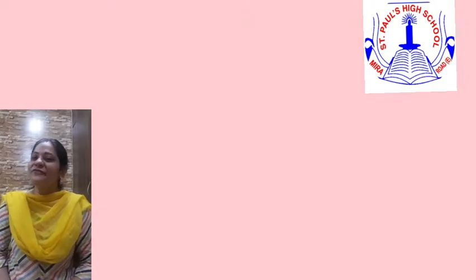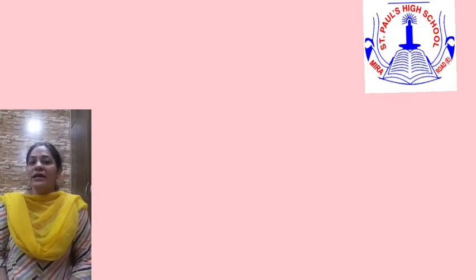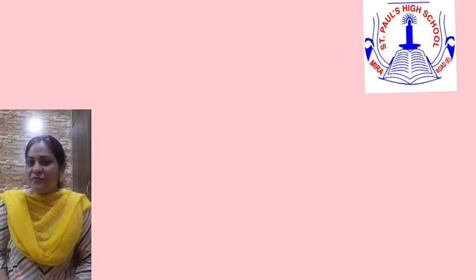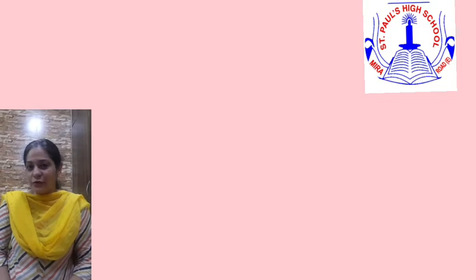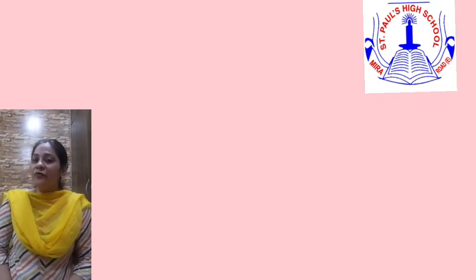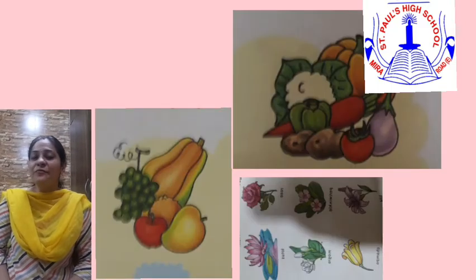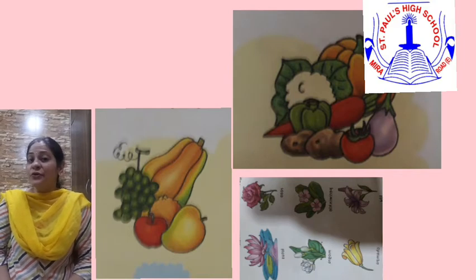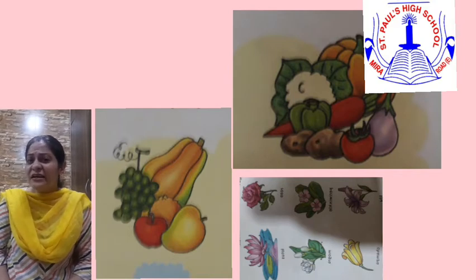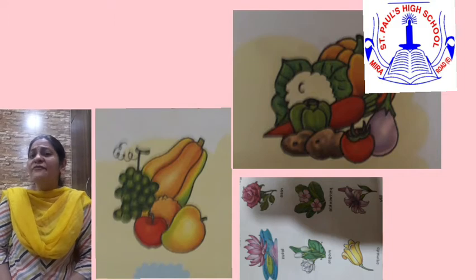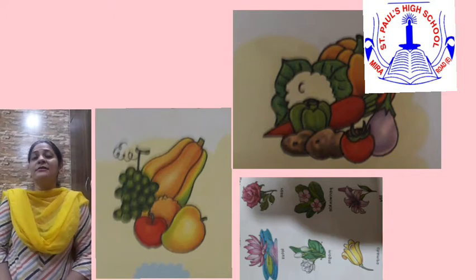So children, we have already learned what the types of plants are and where plants grow, and now we are going to learn about parts of plants. But children, do you know why we are learning about plants and why they are important to us?